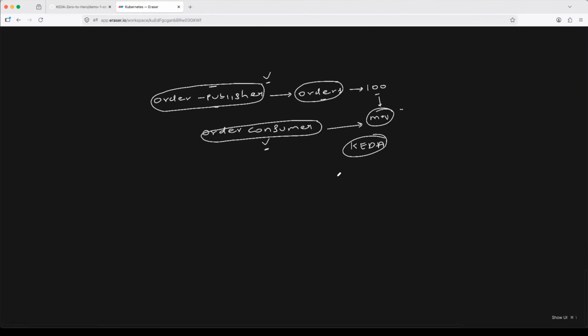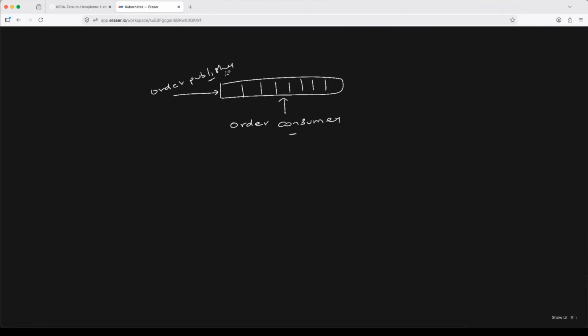I know this is a little complex. Let me explain one more time. Basically, we will use something called order consumer. This is our microservice. What this microservice does is read elements from the RabbitMQ. But we need orders in the RabbitMQ. So for that, using AI, I wrote a Python application called order publisher. This would create some fake orders, and these fake orders would be added to the RabbitMQ.